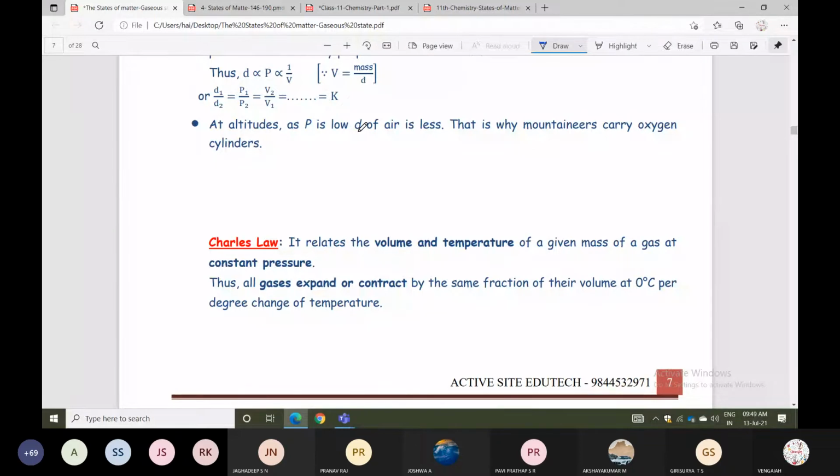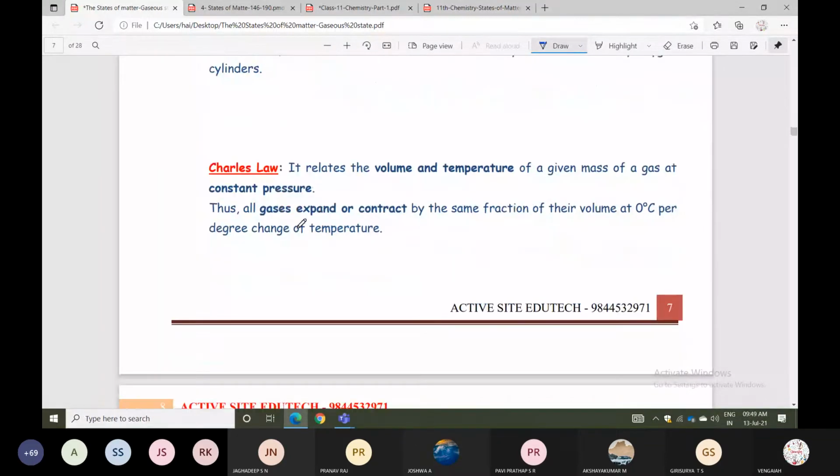We'll discuss it again. Next, the second law, Charles law. The first law is Boyle's law: at constant temperature, pressure is inversely proportional to volume. Charles law relates volume and temperature. Here, what is constant?